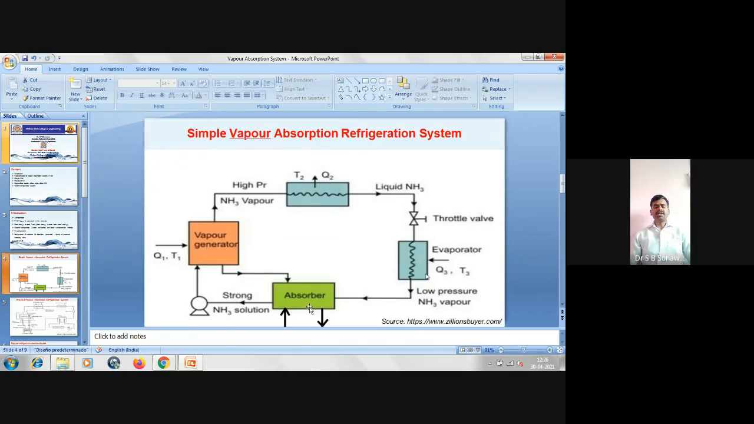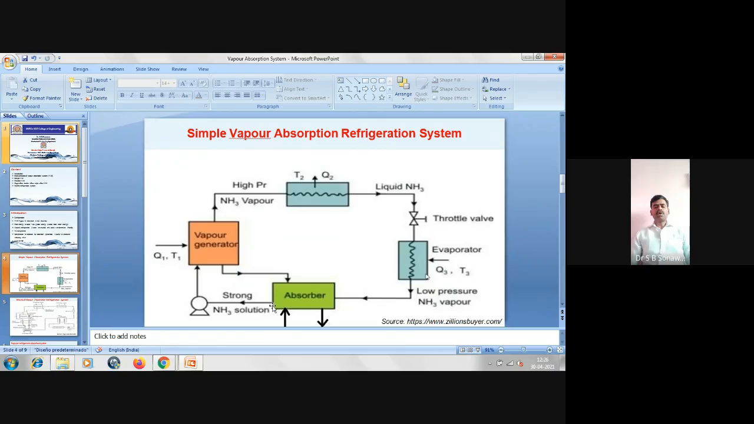Now one more thing is that when this absorption takes place, its temperature increases. At higher temperature the absorption capacity is lower, so it is necessary to circulate the cold water through this absorber in order to maintain the temperature of the absorber as low as possible, so that the absorption capacity of the water should be high. So we are maintaining the temperature by circulating the water here.